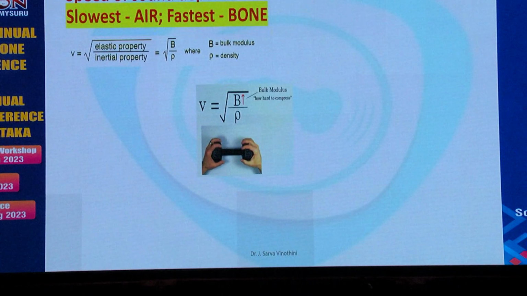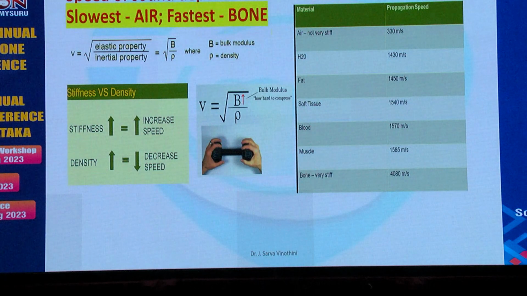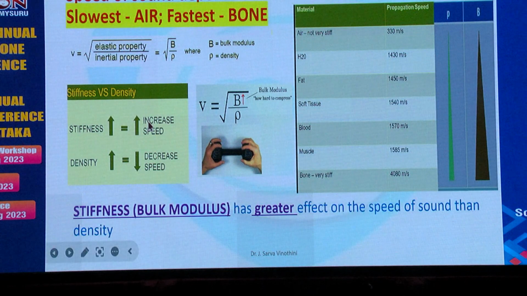And is the speed of the sound the same in all the tissues along our body? It depends upon the kind of medium through which the sound passes. The velocity depends upon the elastic property of the medium and the inertial property. Elastic property means how stiff the tissue is, and inertial property means how dense it is. So as the stiffness increases, the speed increases, and as the density increases, the speed reduces. And we have to remember here that the stiffness plays a more important part than the density.